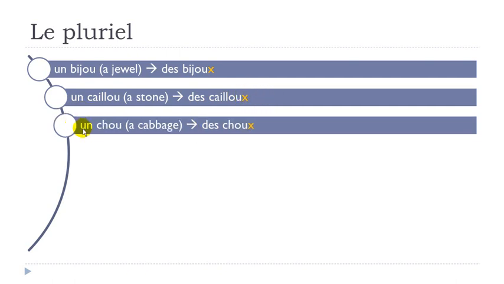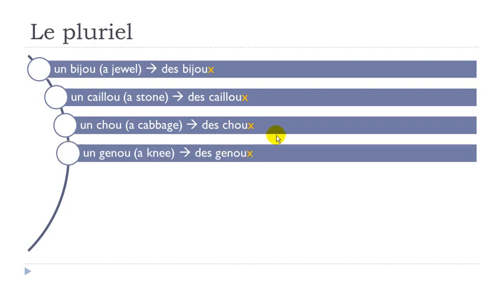Then, un chou. Remember, when you combine this c and h, you get the sound sh. Chou, un chou, pluriel, des choux. Un genou, des genoux.